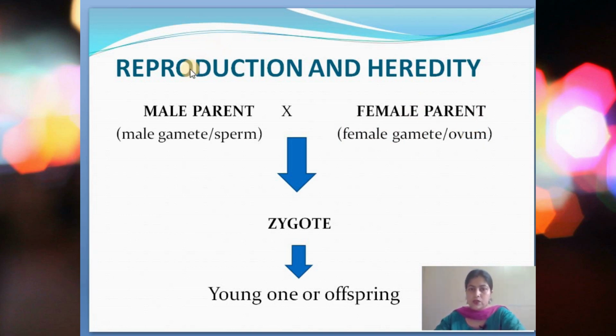When the sperm and ovum unite in the process of sexual reproduction, they together form the zygote, and this zygote develops into the young one or the offspring of that particular individual.